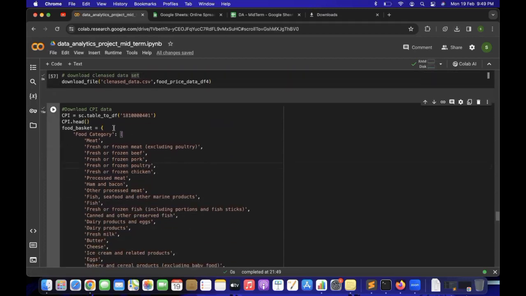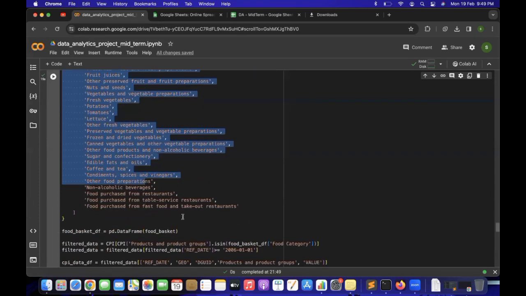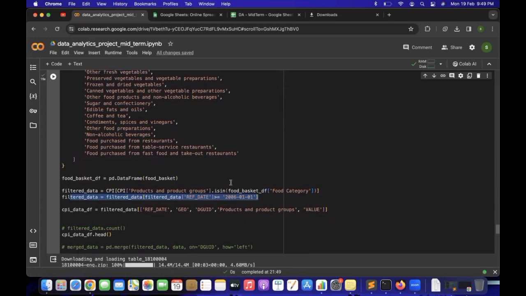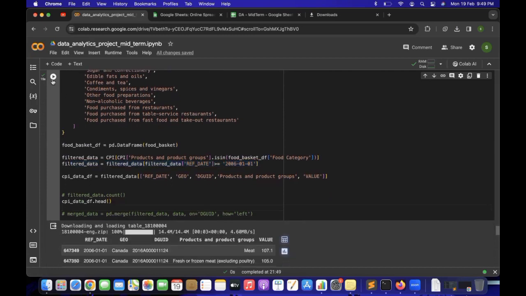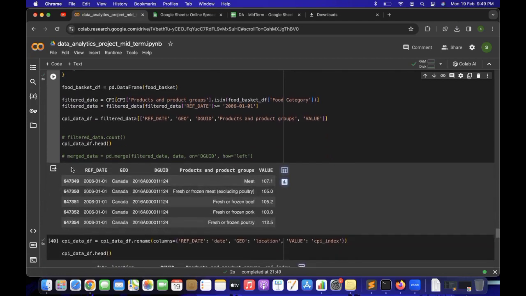The next step would be downloading the CPI data. This is the product ID for CPI data, and this is a filter to keep only the food products from the CPI data. We have applied the necessary filters: the food category filter and the date filter. We are interested only in data from 2006, because this CPI data set goes back to the 1960s, so we don't care about the older legacy data. So we apply 2006 onwards. Now we can see we have all the necessary columns and their respective values. So this is the end of our demo session. I will let Chirag and Grant explain further about the EDA.